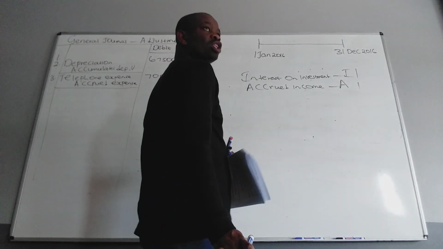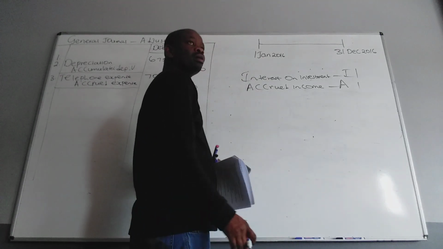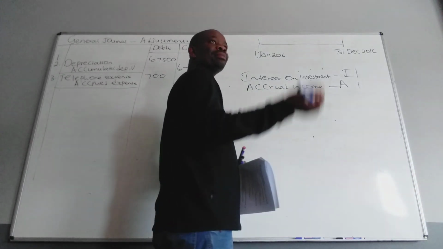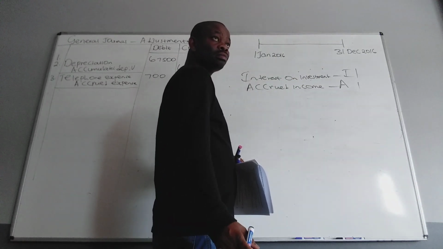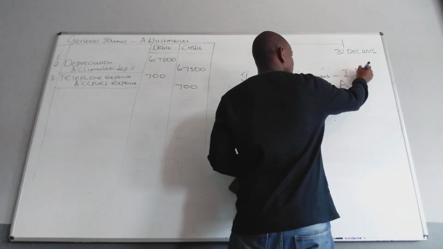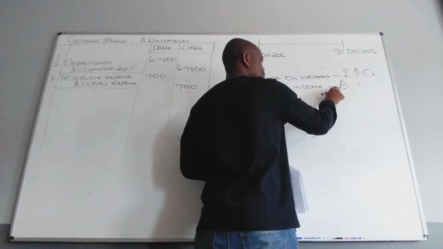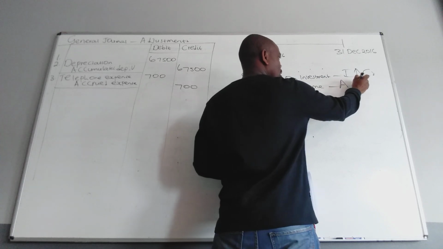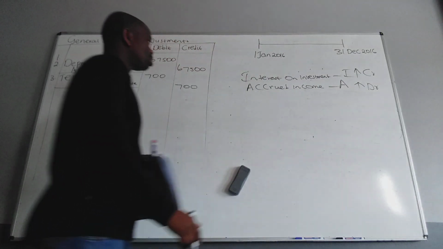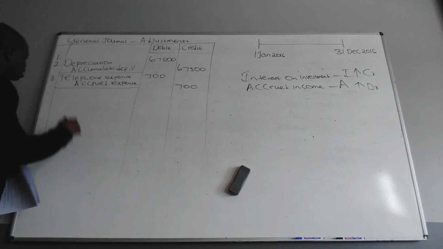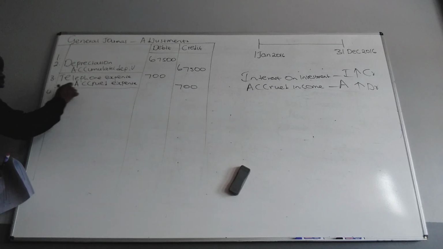Investment: they owe us an income. If you owe me an income, that income is mine. So it increases on the credit side. This one, increase or decrease? They owe us, so it increases on the debit side. Perfect. It's an asset. Yes. Which one must I start with? Accrued income.